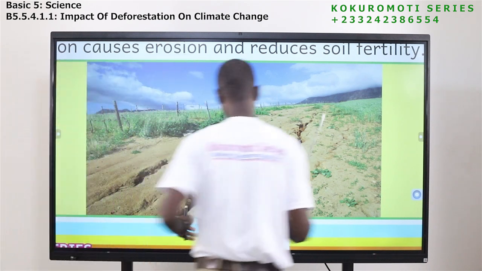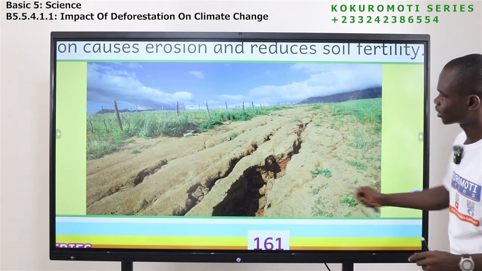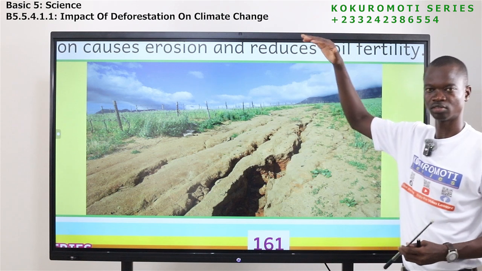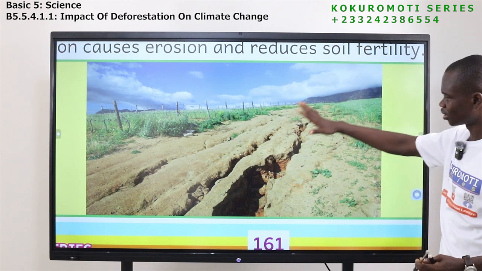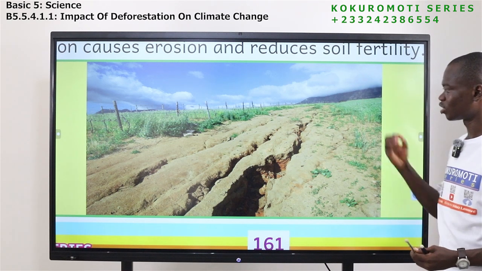Okay, so deforestation causes what? Erosion. If you cut all the trees, we expose the land to the weather. So if it shines or if it rains, the soil will be exposed, will what? Have all the effects.